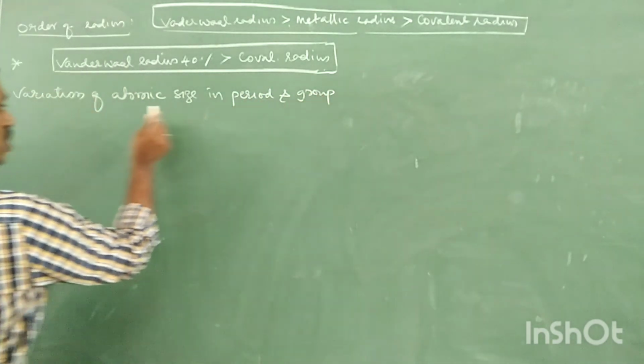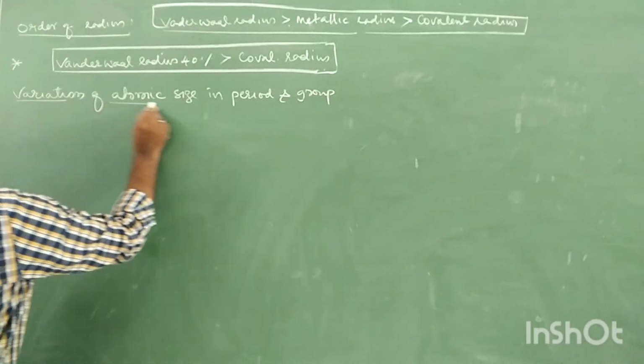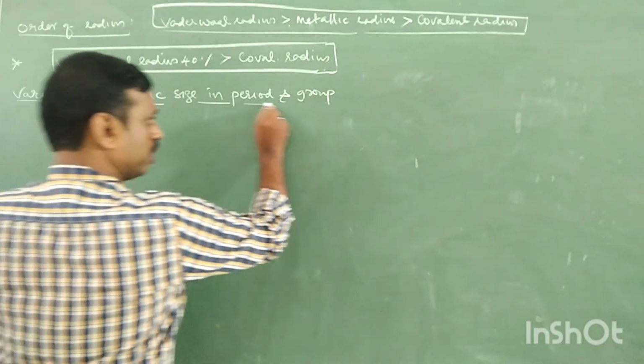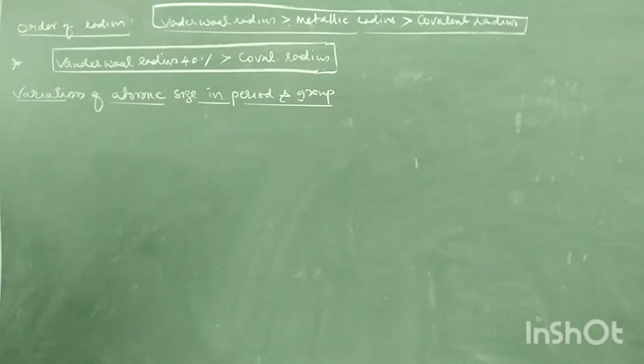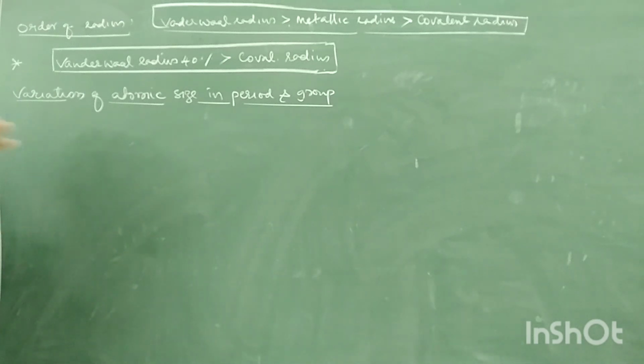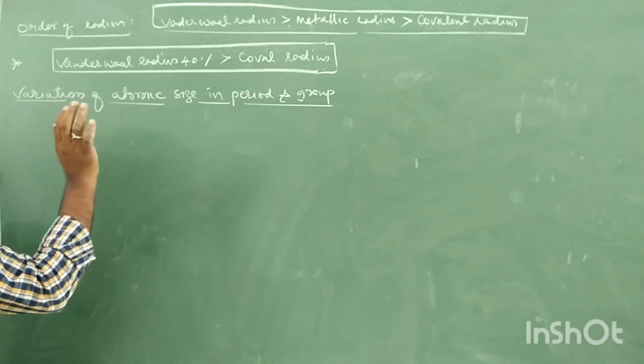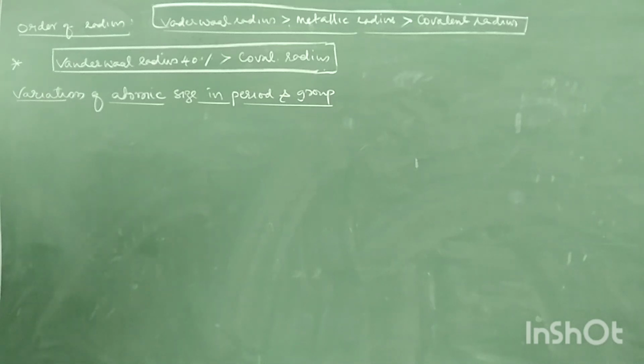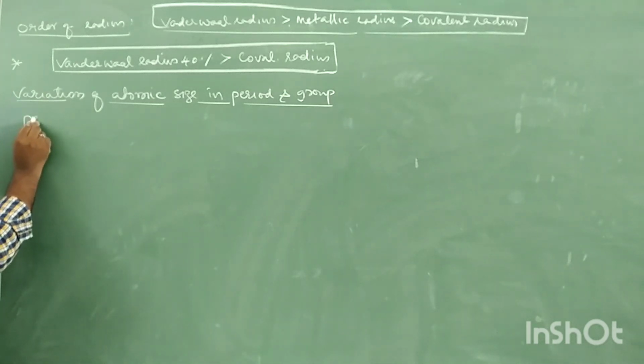It means how atomic size or atomic radius changes in periods and groups. If you understand atomic size, the remaining periodic properties just depend on atomic size. All the periodic properties depend only on atomic size. That is what you need to understand very clearly, all the reasons. Let's see, first is period. Do you know what happens